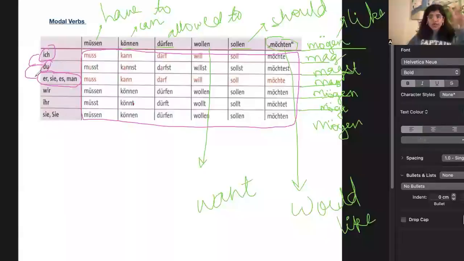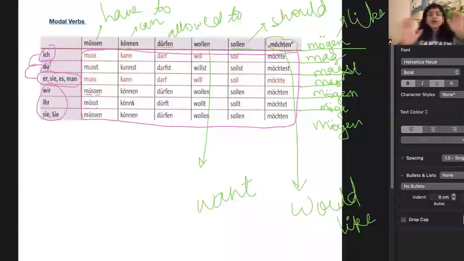These are 3 conjugations that are different for modal verbs. Apart from that, the rule is the same: Verbstamm plus en with wir, Verbstamm plus t with ihr, and with sie it's Verbstamm plus en. Only with ich, du, and er/sie/es is the conjugation different.